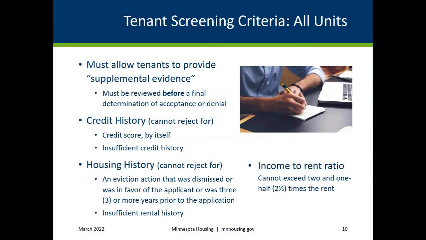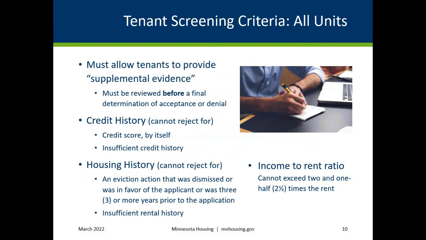Credit history. For all housing units that are not supportive housing, an owner agent must apply screening criteria that do not reject an applicant for credit score by itself. However, information within a credit report that is directly relevant to tenant qualification can be relied upon by a landlord. Additionally, insufficient credit history cannot form the basis for rejection of an applicant, unless the applicant in bad faith withholds credit history information that might otherwise form a basis for denial.